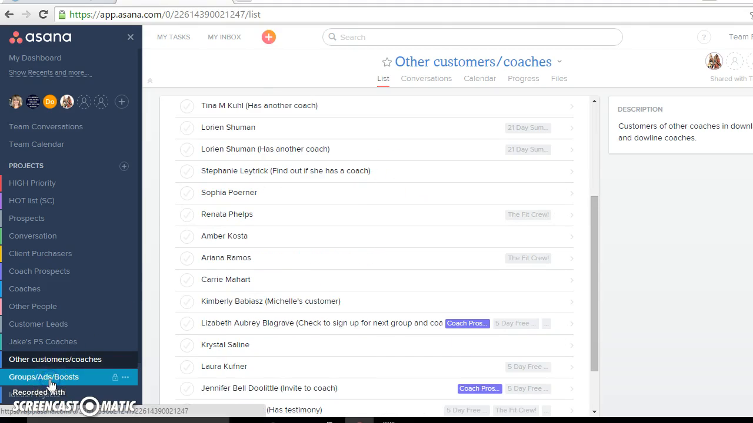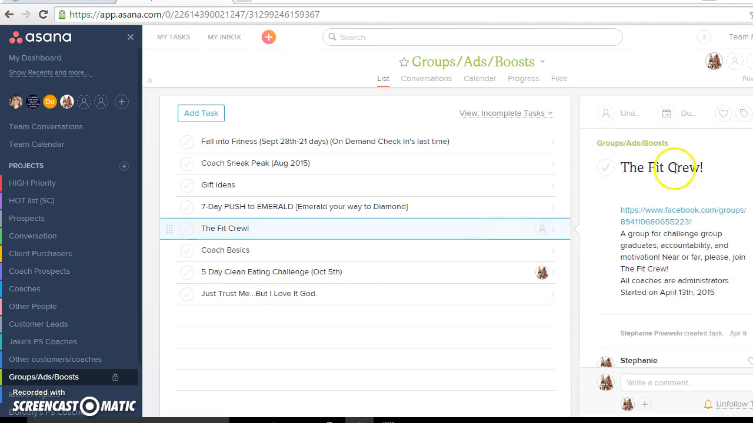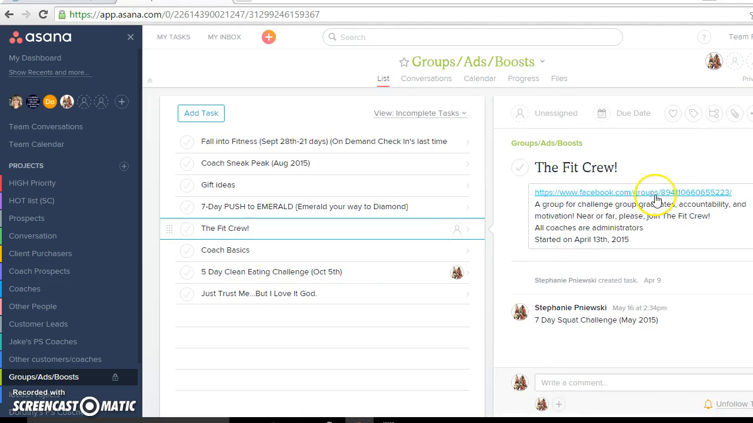I also have a place for my groups. So I know you guys were asking how I keep track of my groups. See, I have my Fit Crew in here. I have the link, so I don't have to go to Facebook. I avoid Facebook at all possible, okay? So I have this link, so if anyone asks, hey, can I be in the Fit Crew, or I'm getting ready to invite somebody to the Fit Crew, I literally copy and paste and give it to them.